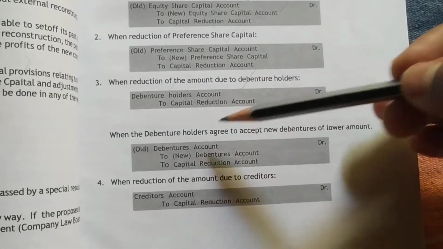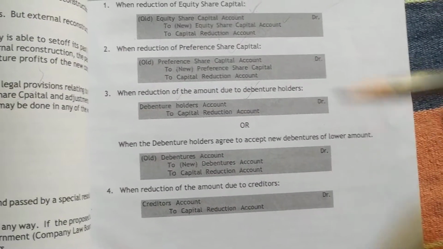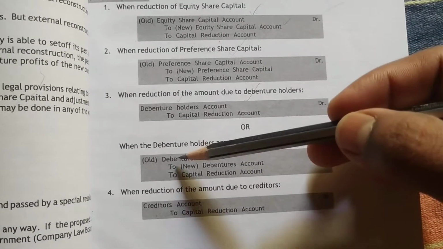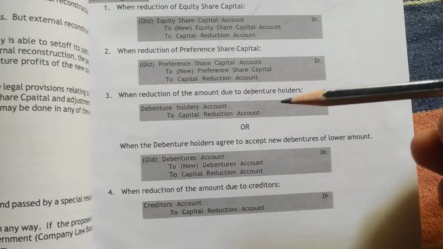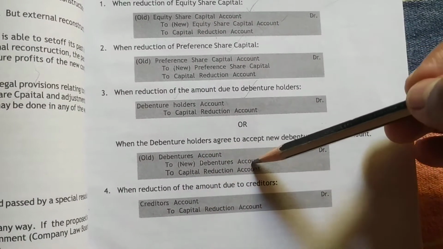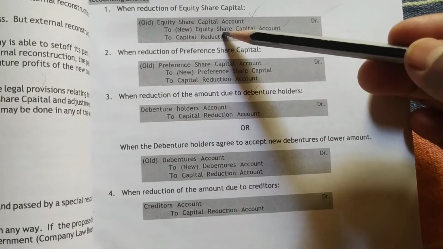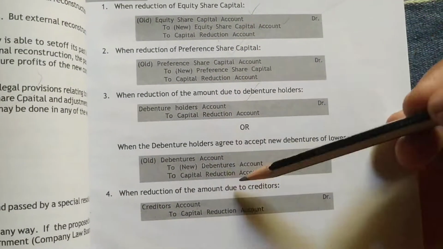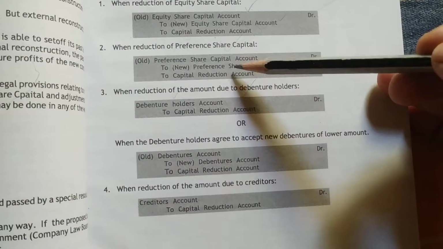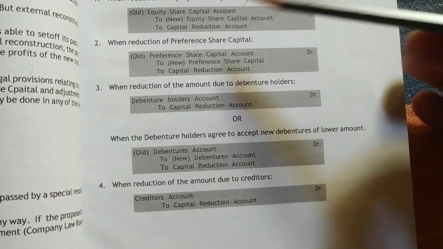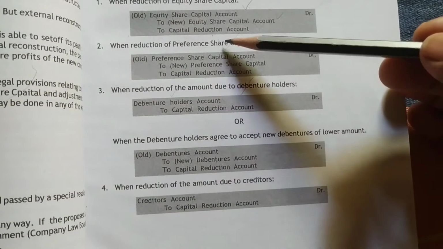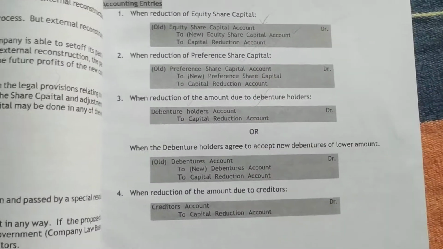Next, when debenture holders accept new debentures of lower amount, we cancel the old debentures and give the new debentures. The entry will be old debentures account debit, to new debentures account, to capital reduction, same as for equity shareholders, preference shareholders and debentures. See what we are doing, we are just changing the names: equity shareholders old, preference shareholders old, debenture holders old, then we are issuing new and new. And the rest we write as capital reduction, capital reduction and capital reduction.